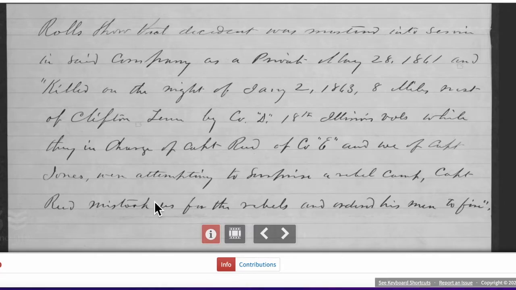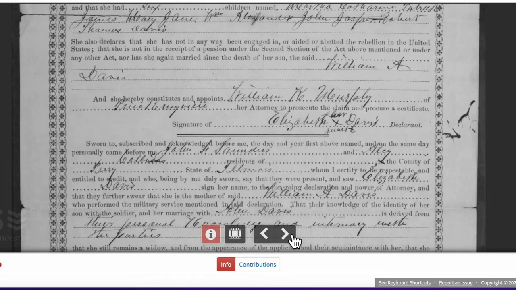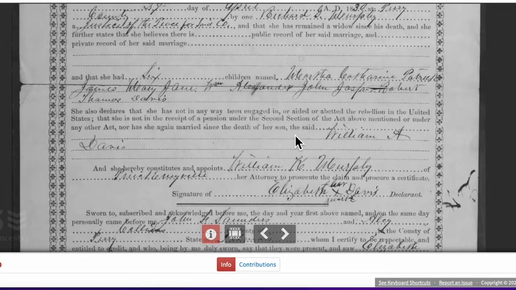Captain Reed mistook us for the rebels and ordered his men to fire. All right, so like I said, that's why I put this under the bad, and I really just should call it the sad. All right, let me move along and see what other pieces of information will point me, so that I know for sure that this is the man that I'm looking for.